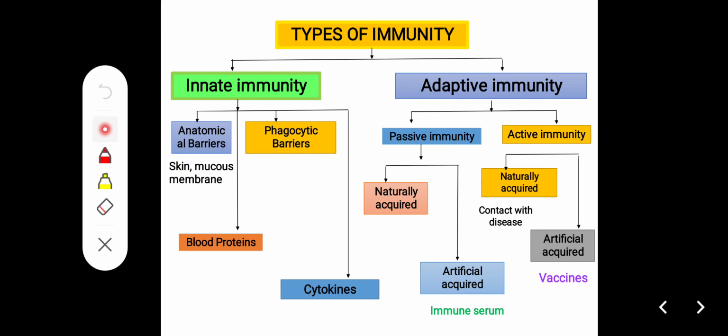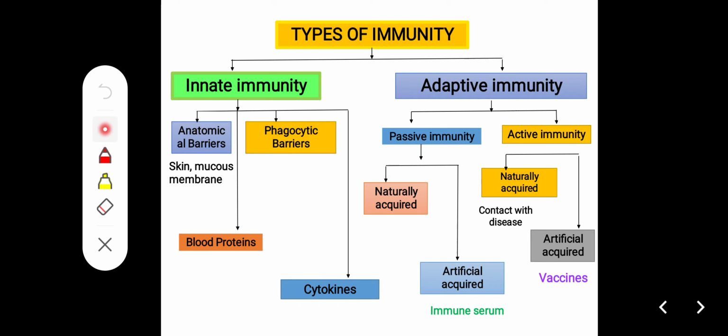Types of immune system: innate immune system and adaptive immune system. The innate immune system includes anatomical barriers, phagocytic barriers, blood proteins and also cytokines. Innate means inborn. Innate immunity is also called natural immune system.